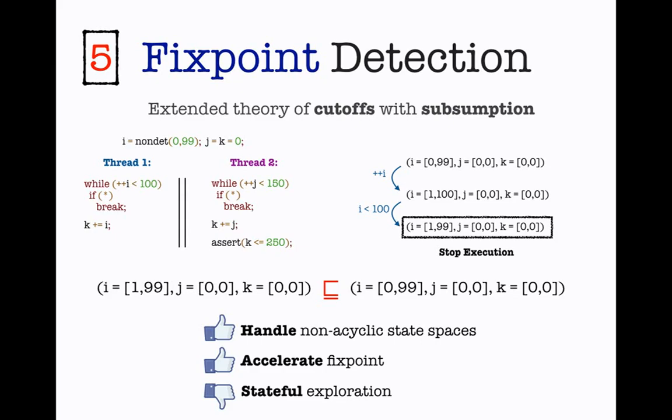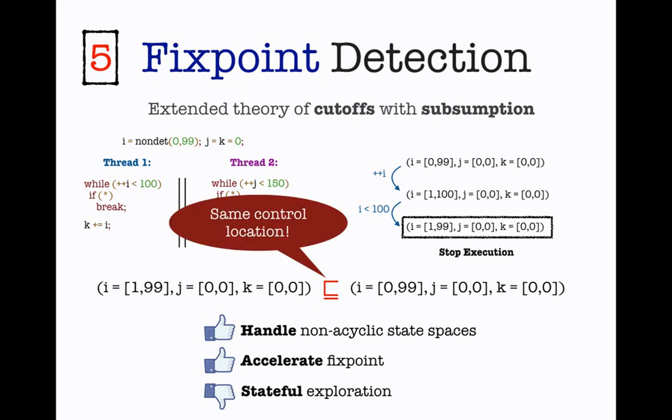So as an example, say we are in the loop head of thread 1. The only thing that matters from the state is the value of variable I, the interval for variable I. So we perform plus I, and we are now in 1 to 100. Then we go inside the loop, so we apply the loop condition, which removes the element 100 out of it. And then when we go back to the loop head, we have this state here. So what we can observe is that per variable, the intervals are going to be subsumed, and we are in the same control location.